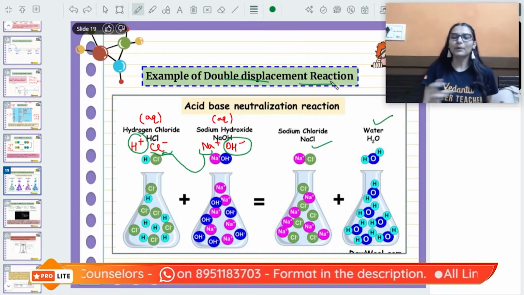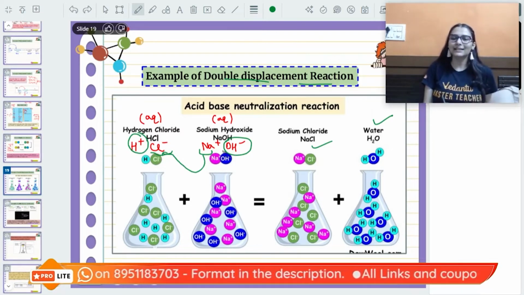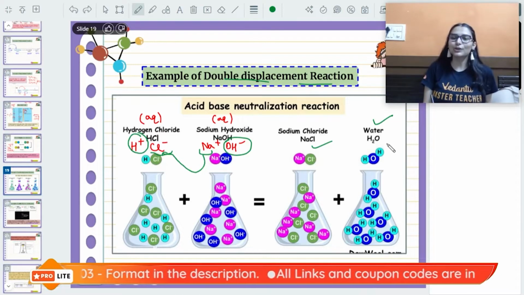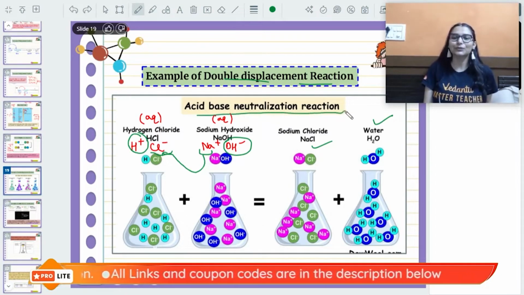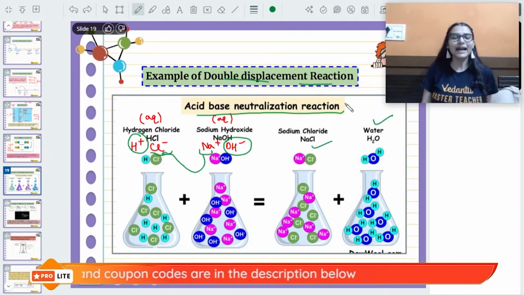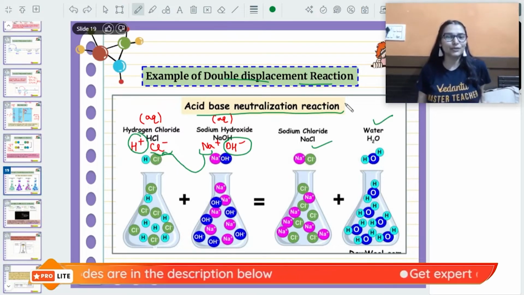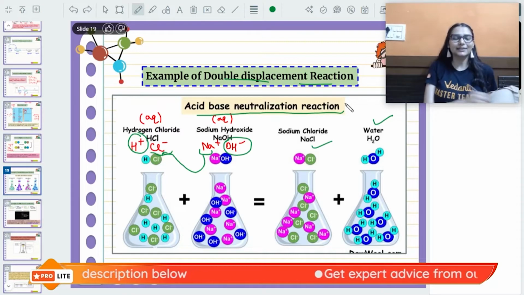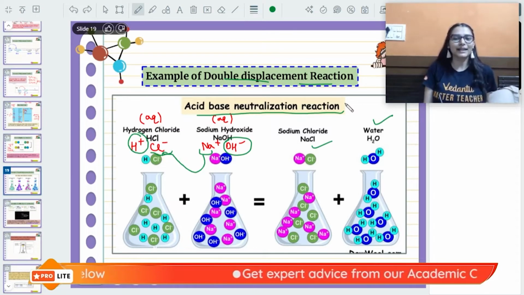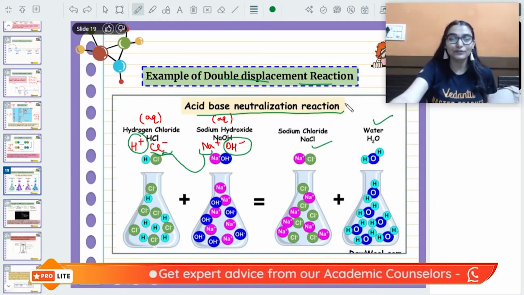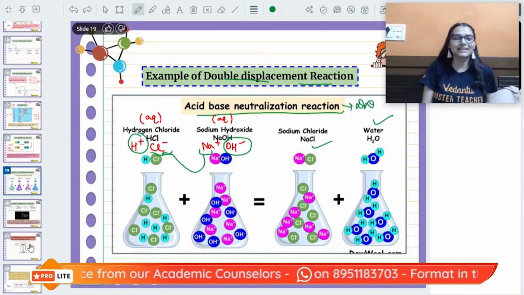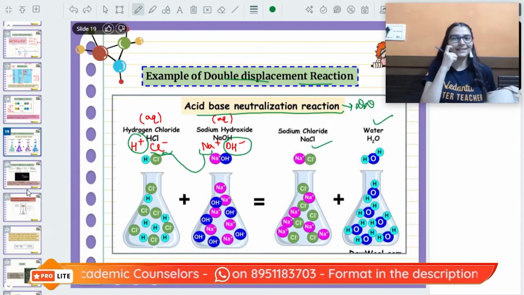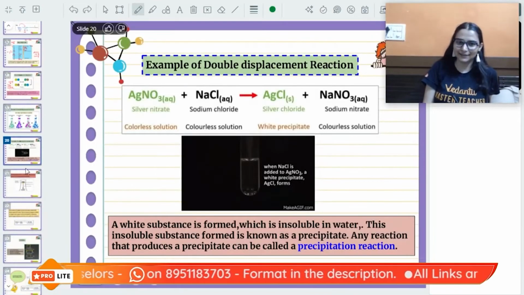Here, what is happening? Acid is reacting with the base to give salt and water. This reaction is acid-base neutralization. This is what happens: acid reacts with base to give salt and water. So this is a neutralization reaction, and neutralization reactions are a type of DD reactions. Okay, this will help you a lot in the coming classes of the chapter.